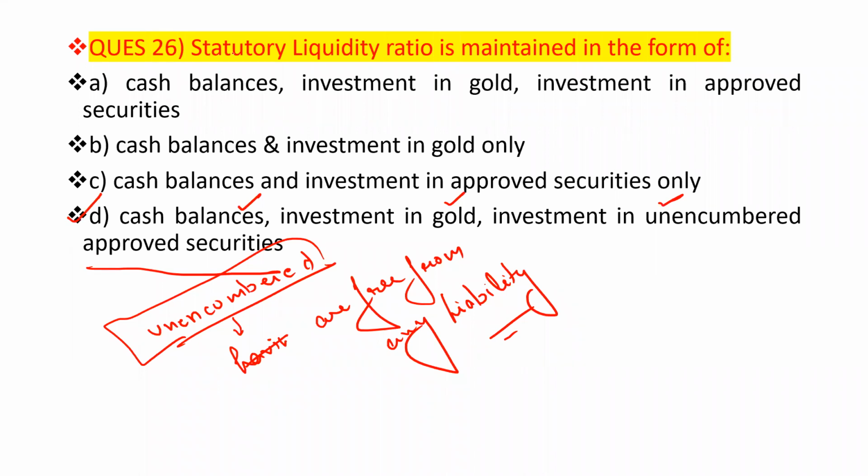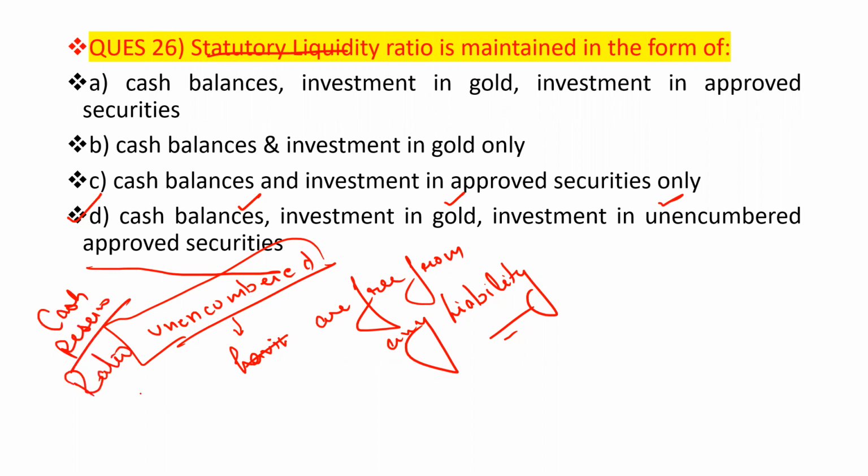So statutory liquidity ratio, either you have to maintain it in the form of cash, or in the form of gold, or in the form of approved securities, or investment in the unencumbered approved securities. So option number D is the correct answer. Please remember that. In the place of that, if we have cash reserve ratio, that is to be maintained only in the form of cash.